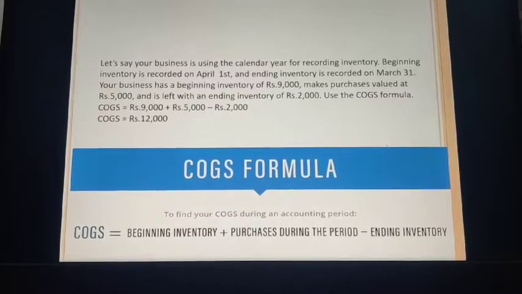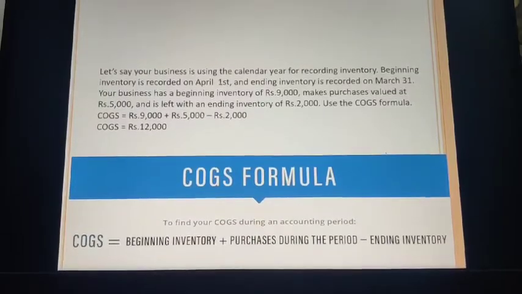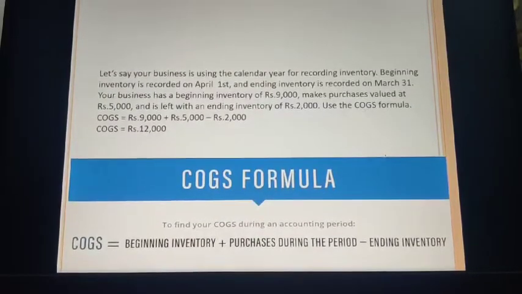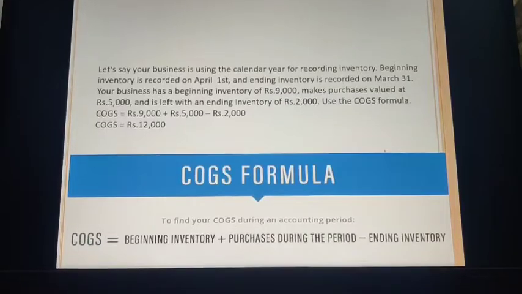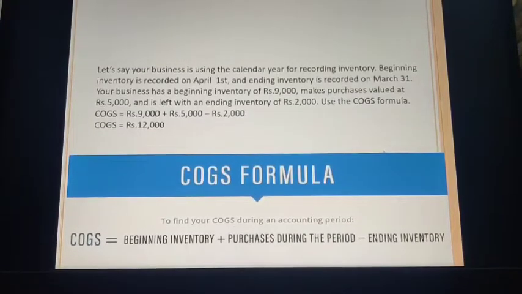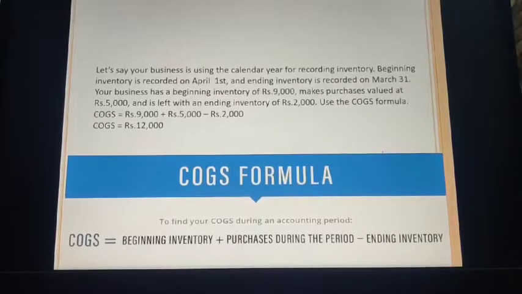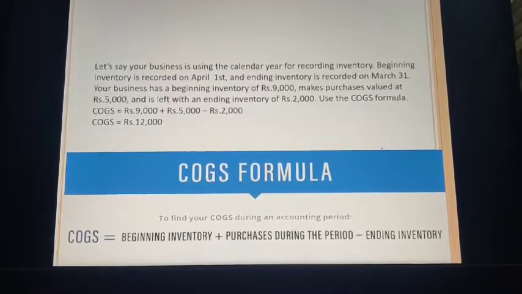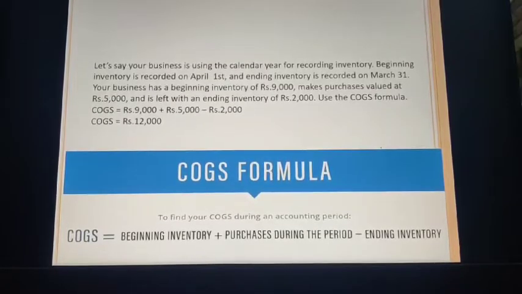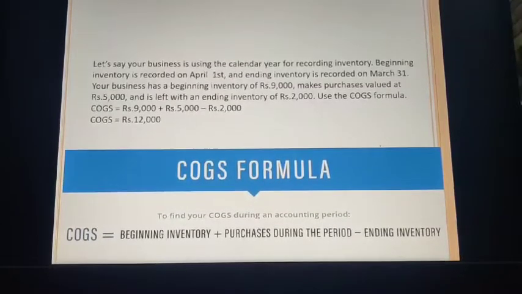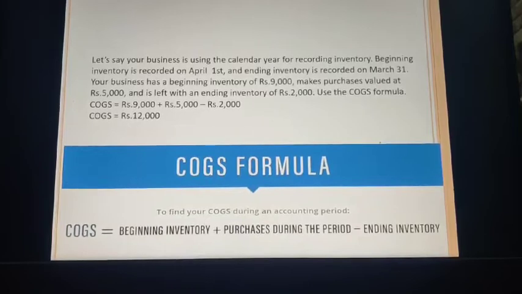To understand this better, let's say your business is using the calendar year for recording inventory. Beginning inventory, as you know, opening stock, is recorded on April 1st. The ending inventory is recorded on March 31st. Your business has a beginning inventory of rupees 9,000. You made a purchase valued at rupees 5,000 and you're left with an ending inventory of rupees 2,000.